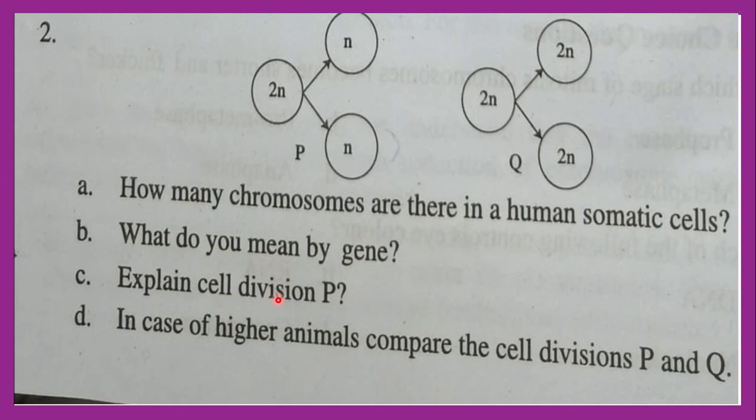Explain cell division P. C number: P will be meiosis cell division, and you know that meiosis cell division occurs in eukaryotic organisms. For meiosis cell division, haploid gametes are produced here. From diploid, haploids are produced. So everybody explain the meiosis cell division here. And D number, in higher animals compare the cell division P and Q. P is a meiosis cell division and Q is a mitosis cell division. You have to compare the meiosis cell division and mitosis cell division. You make the answer from your book.